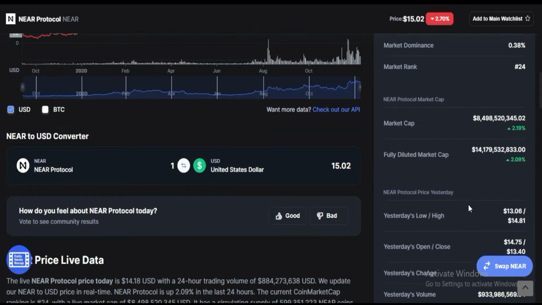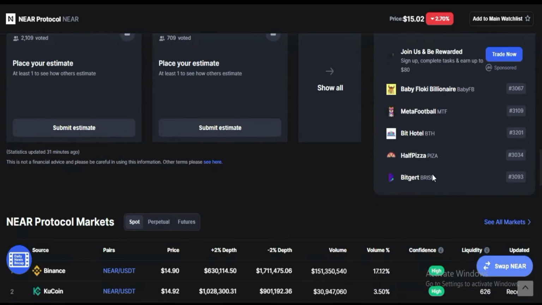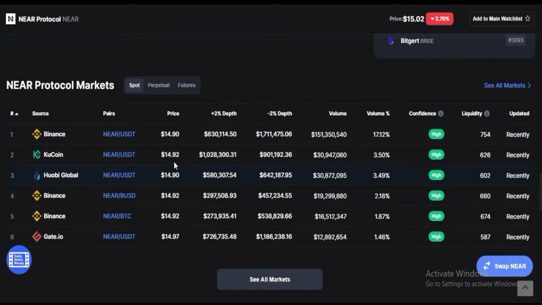And let me please show you some statistics. All-time high of Near Protocol was on December 27, 2021, about 13 days ago, and price was $16. All-time low of this token was on November 4, 2020, a year ago, and price was just 52 cents. Near Protocol return on investment is 1076%. That is very huge. And it is available on Binance, KuCoin, Huobi Global, Gate.io.